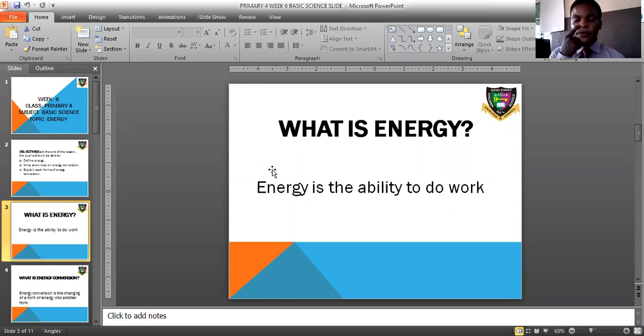Now, let's quickly move to the subject matter, which says energy. What is energy? Energy is the ability to do work. The ability to do work is what we call energy. So whatever you are doing at home, washing your dishes, washing your clothes, sweeping, running, jumping, dancing, that is what we call work.